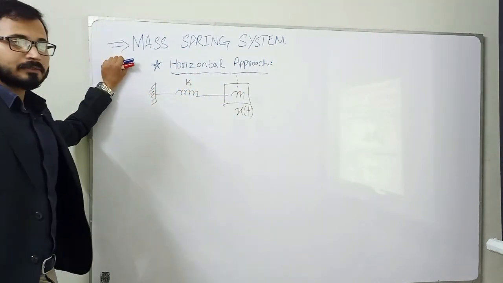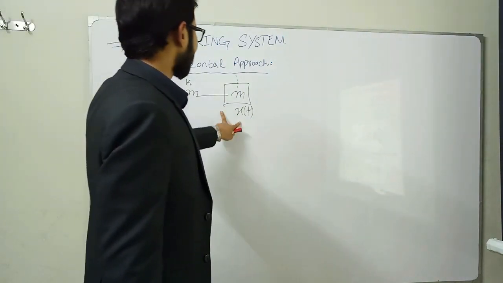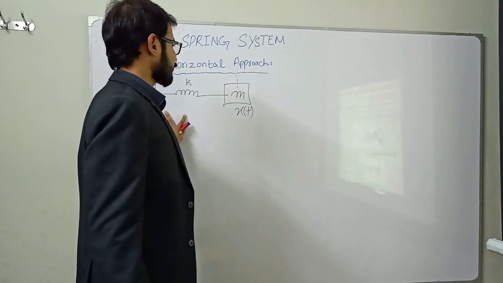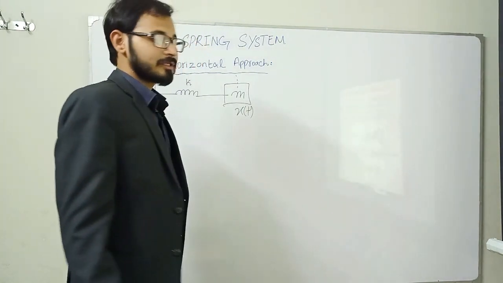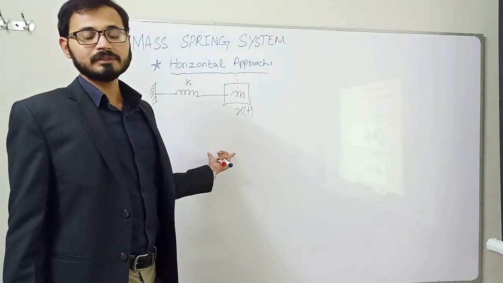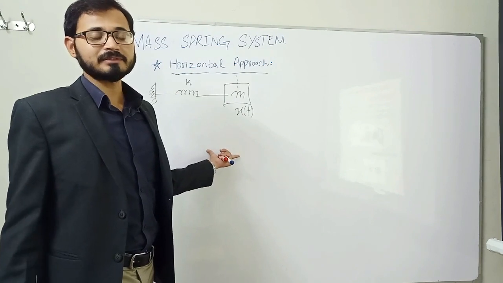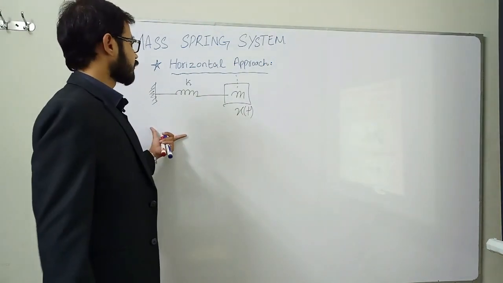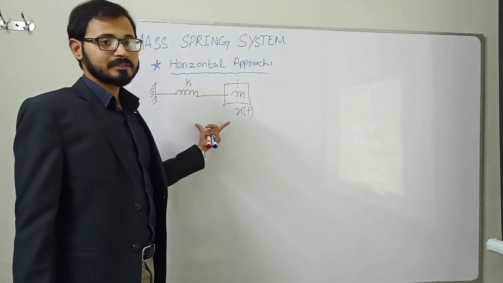This is a single degree of freedom system, because it consists of one mass and only one possible type of motion. So this system will have one natural frequency, one resonant frequency, one mode shape, and several other parameters we can derive as well.